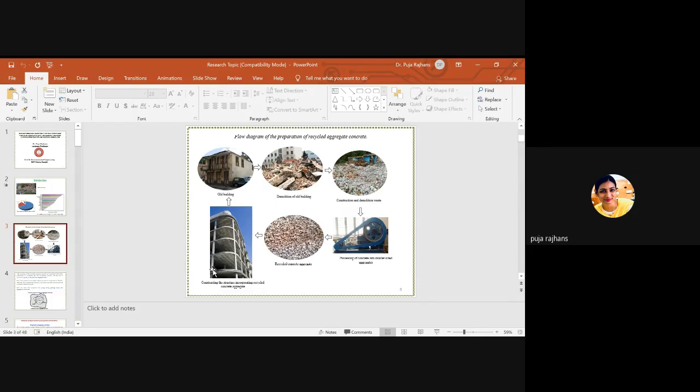So from this we segregate the construction and demolition waste. Now this waste is of different sizes and different shapes, so we go through the processing of concrete into the smaller or desirable size which we need to construct the building.